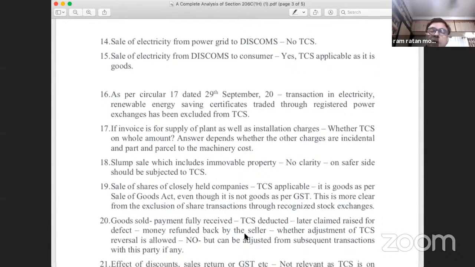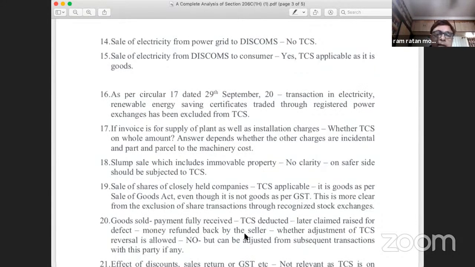But in the Sale of Goods Act, the definition is that goods means all movable property, including securities but excluding money and excluding actionable claims. So as per the Sale of Goods Act, actionable claims are excluded, but shares and securities are included.